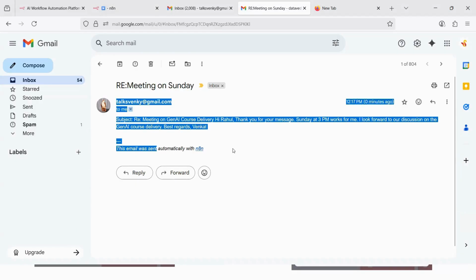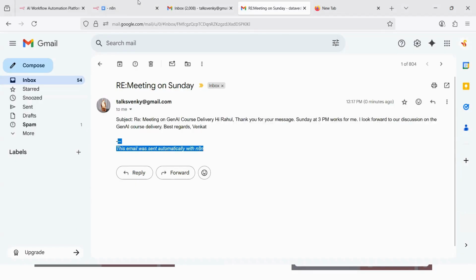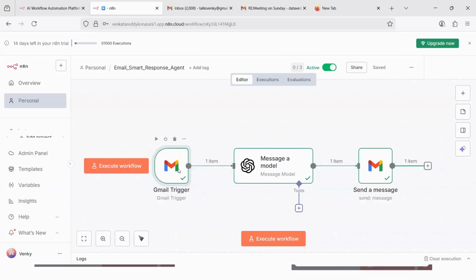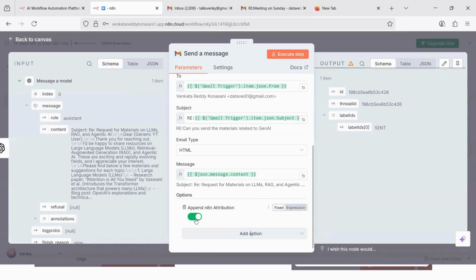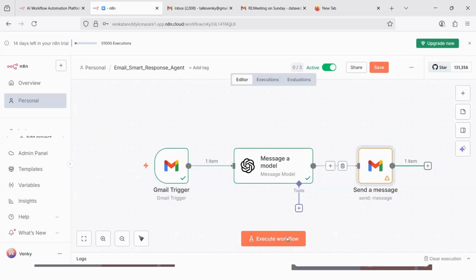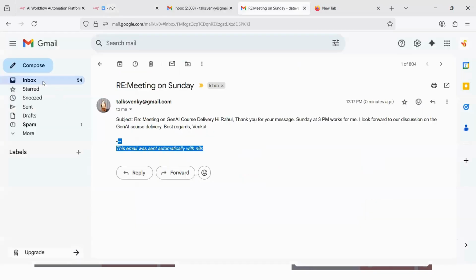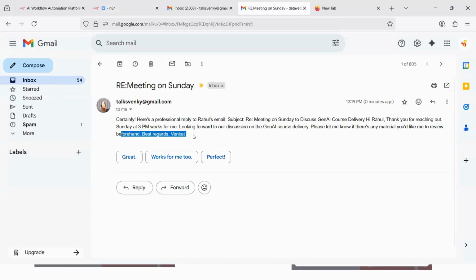If you don't want to see "this email was sent automatically with N8N," if you don't like to see that, you need to switch off a setting. So in the send reply, when it is sending the reply, that is where it is giving this particular text. There is an option called append N8N attribution. As of now, this is switched on. So you just switch it off and then go back to canvas. Then once you execute this workflow, read the reply, sending the message, this time when it is replying, you will not have that. Best regards, Venkat is given. N8N signature is not there.